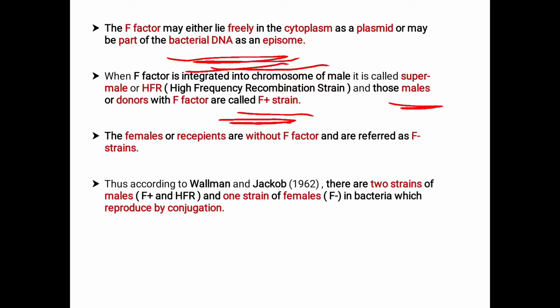Next, the females or recipients are without F factor and are referred to as F minus strains.